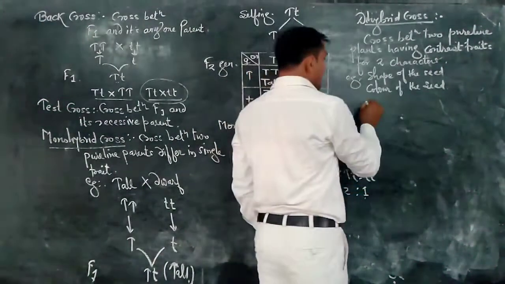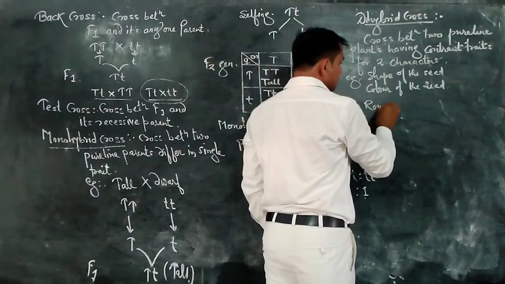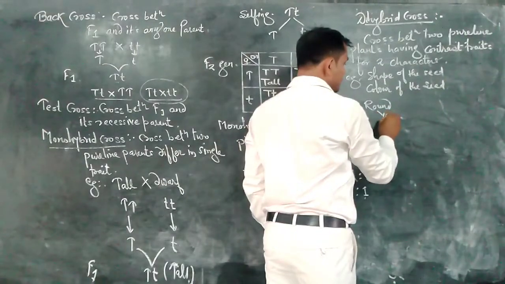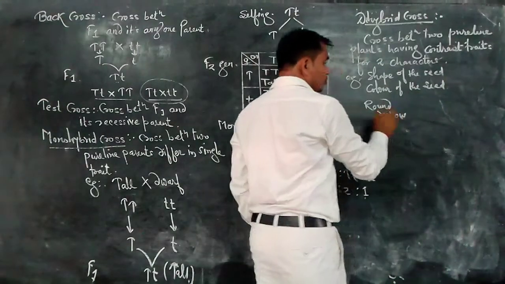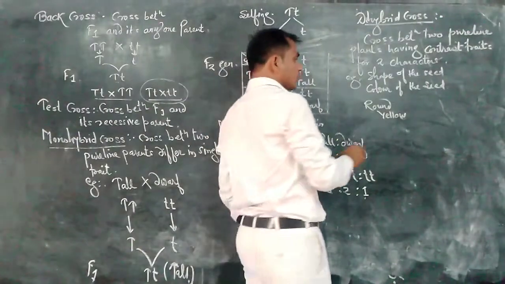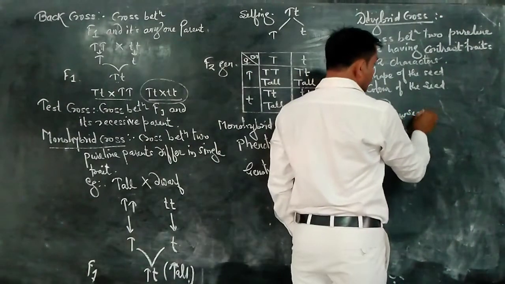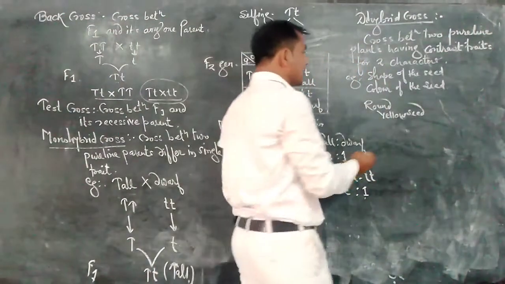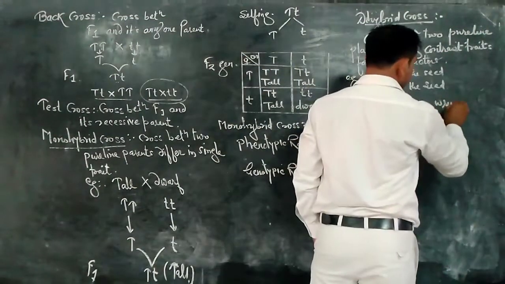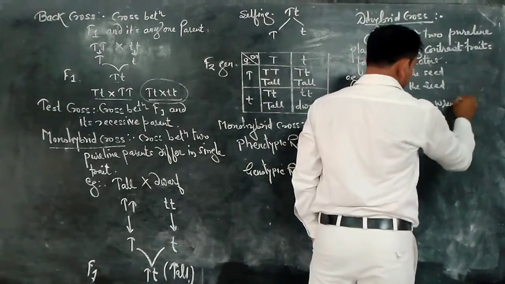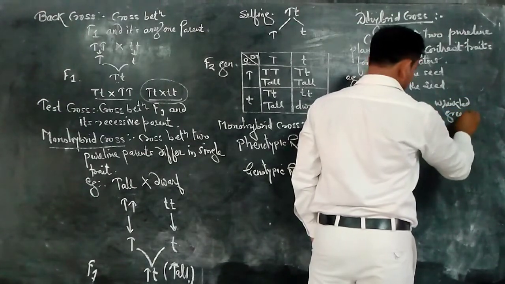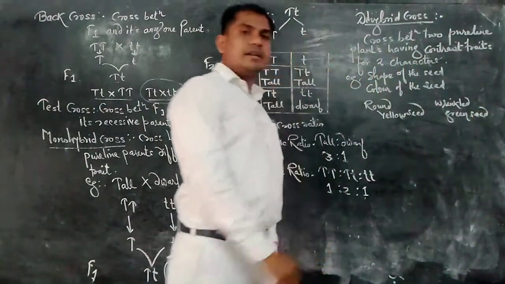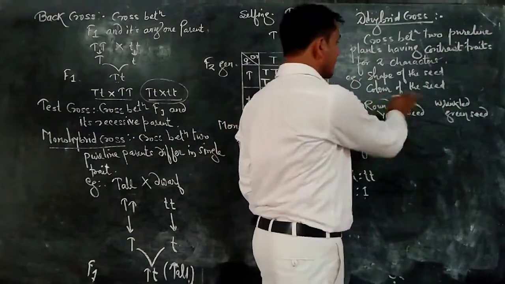So here one parent has a round seed with yellow color, a round yellow seed. Both are dominant traits. So one plant has both the dominant traits, another plant has both the recessive traits, a wrinkled green seed. This is the phenotype of the parent plants.